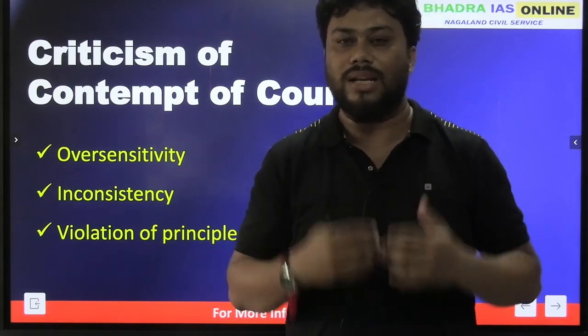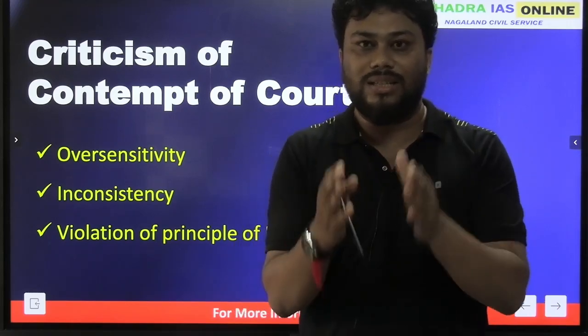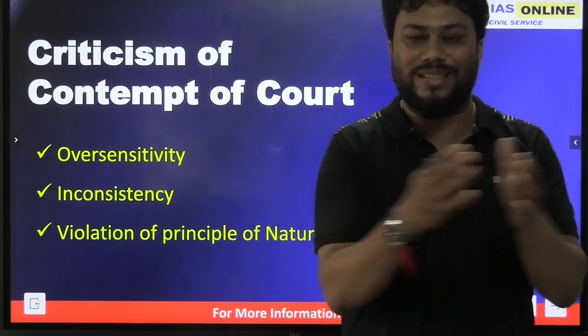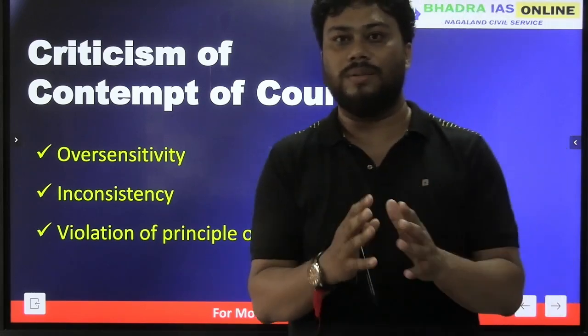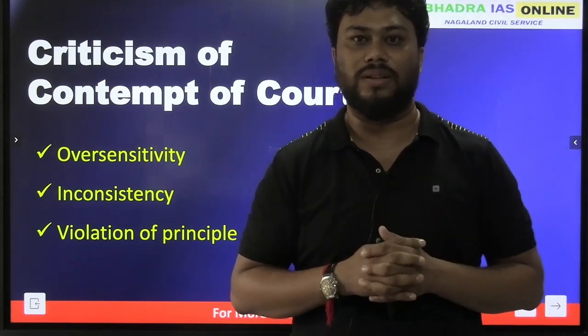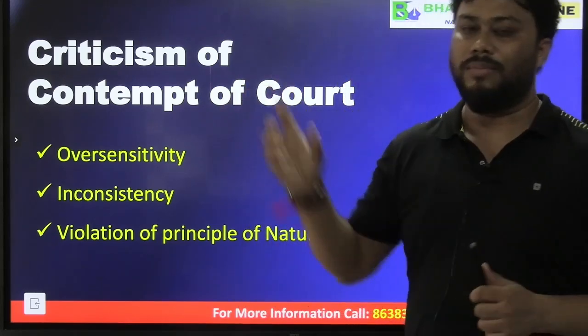So ultimately this is a violation of the principle of natural justice, and at the same time the same judge is the judge of his own case, and this is also a violation of the principle of natural justice. That is why contempt of court is criticized by many individuals.